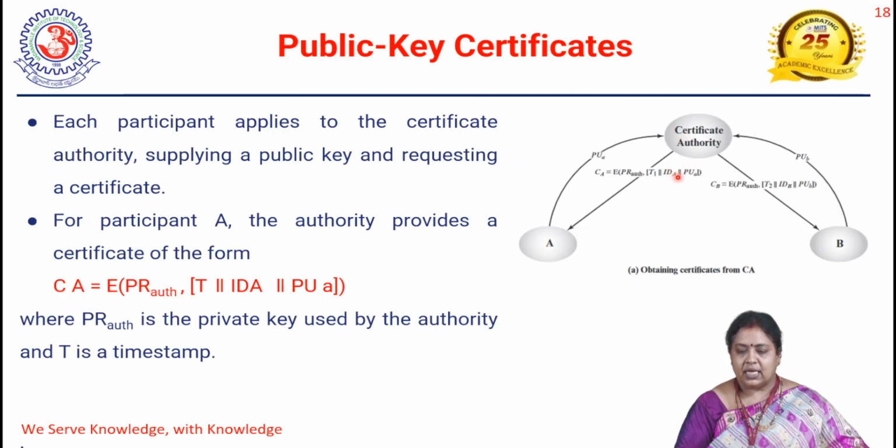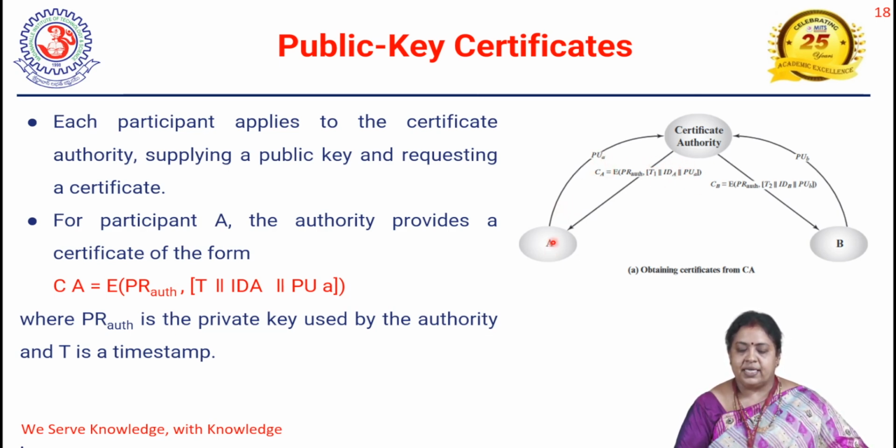So this is a certificate authority. First, A has to get the certificate from the authority, and similarly B has to get the certificate from the authority. A is going to send its public key. By verifying the identity of A, the certificate authority is going to create a certificate for A, called CA. This certificate is going to contain the timestamp, the identity of A, and the public key of A.